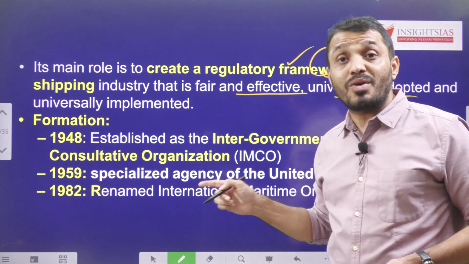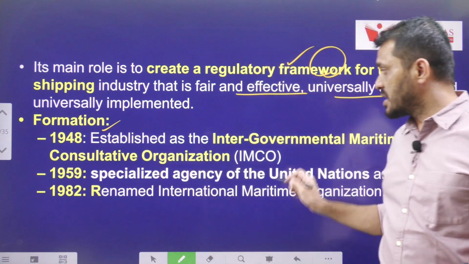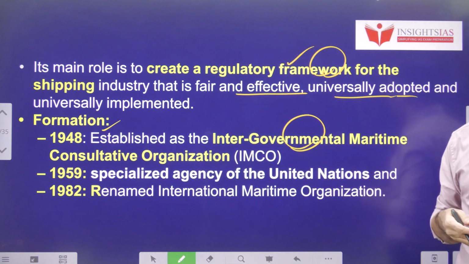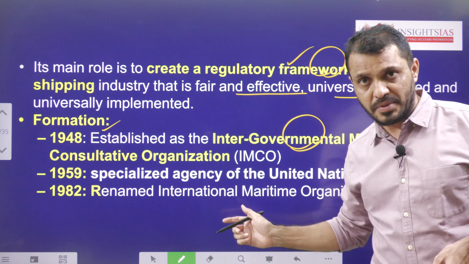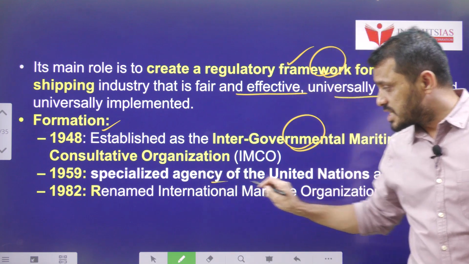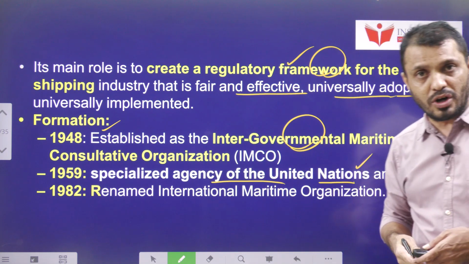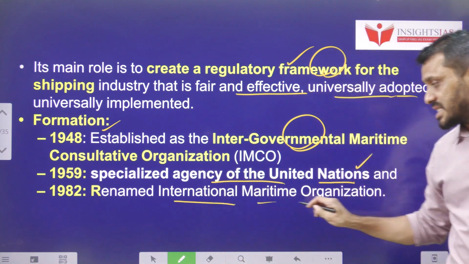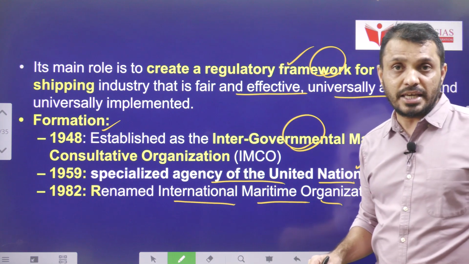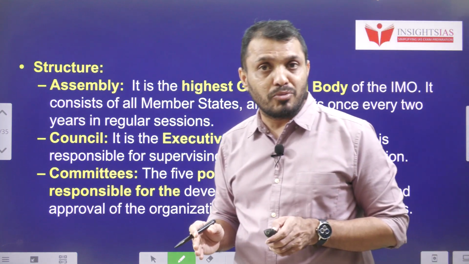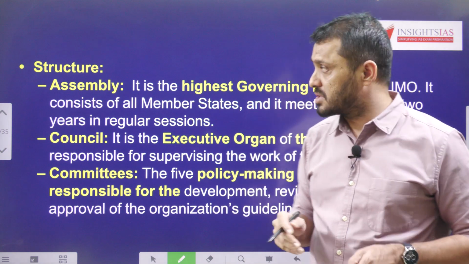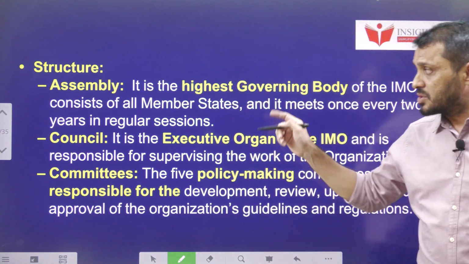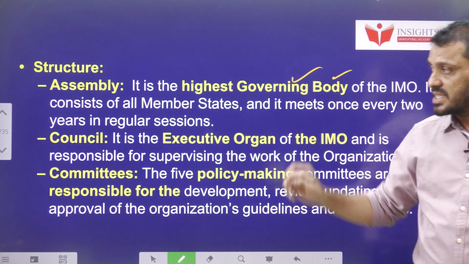Formation. IMO was established in 1948 as the Inter-Governmental Maritime Consultative Organization. Later, in 1959, it got elevated as a specialized agency of the UNO. In 1982, it was renamed the International Maritime Organization, IMO. Structure. The highest decision-making body of IMO is the Assembly.